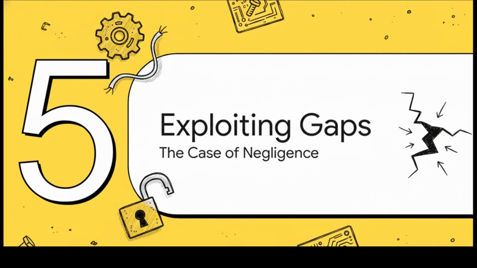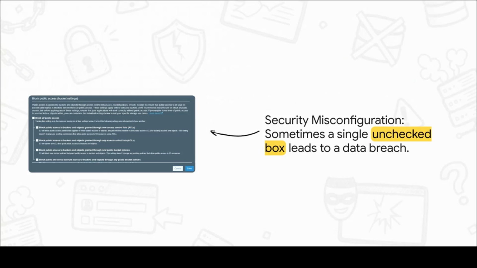Okay, our final case file covers a whole group of issues that honestly usually just come down to simple negligence. Things like using out-of-date software, forgetting to lock things down, or just leaving obvious holes for attackers to slip right through. And this right here is a perfect, real-world example of security misconfiguration. What you're looking at are the settings for a cloud storage bucket. And notice that big, obvious checkbox, block all public access. You would not believe how many massive data breaches have happened simply because someone forgot to check this one little box, leaving gigabytes of sensitive data wide open for anyone on the internet to find. Sometimes security really is that simple.